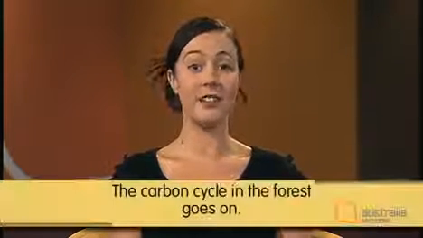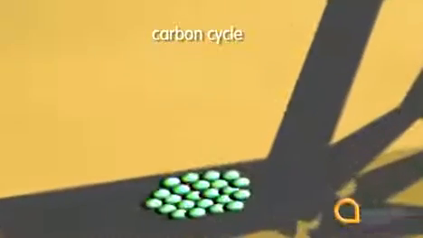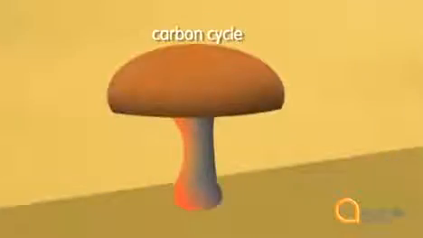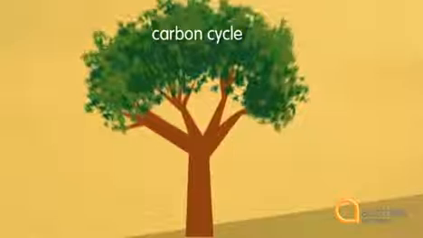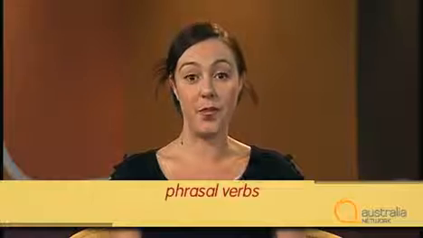The carbon cycle in the forest goes on. The organic matter helps new trees to grow again, and then those trees die. We're back to the first stage again. This is the carbon cycle. Okay, now we're going to look at some phrasal verbs.